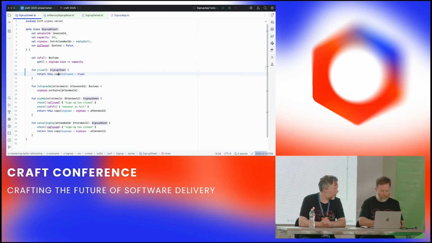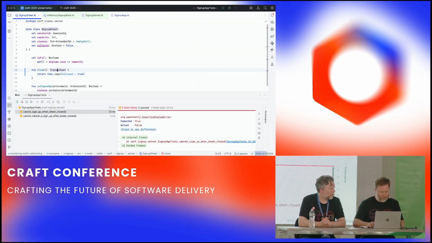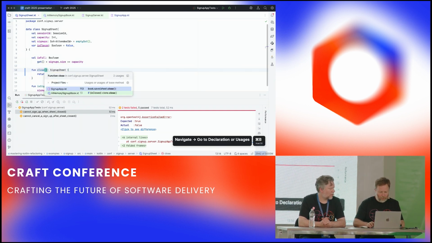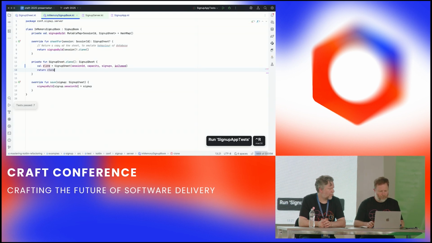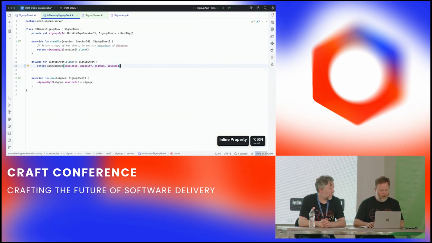But are we sure that's the only place that calls close? No, okay, so, well, test for the win, because I should have said there was another one, which is in-memory sign-up book. Okay, so here again, we were using close to set the flag. I think basically we can say, if it is closed, well, we can pass is closed in there basically now, can't we? Like that, we get rid of that. That should make it pass, and does, then we can inline that. And then basically there is no difference between cloning a sign-up sheet, it is just basically... So now when we make closed entirely a val, right, have we done that? Yes.